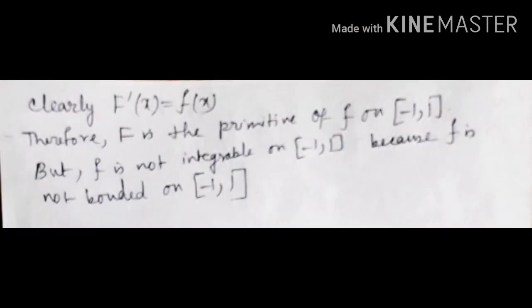Here we clearly see that capital F dash x is equal to small f of x. Therefore, capital F is a primitive of f on closed interval minus 1 comma 1. But f is not integrable on closed interval minus 1 comma 1 because f is not bounded on closed interval minus 1 comma 1.